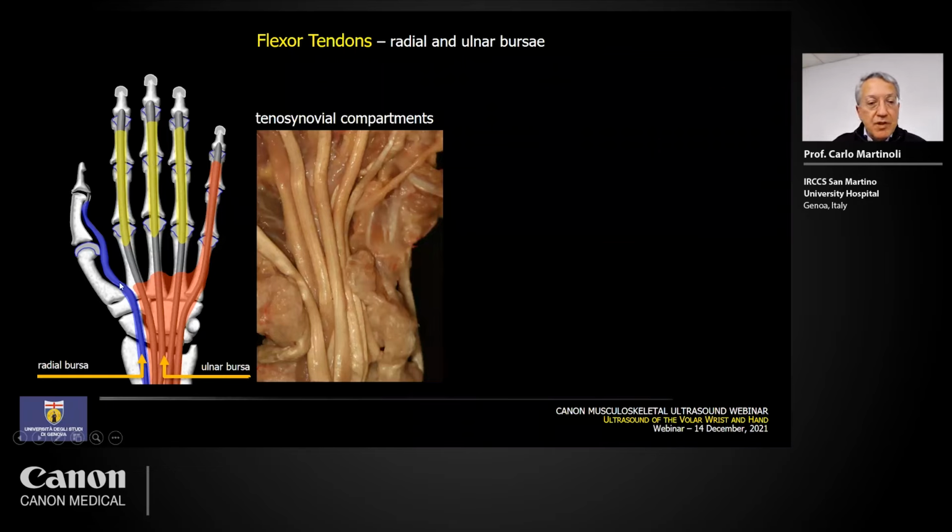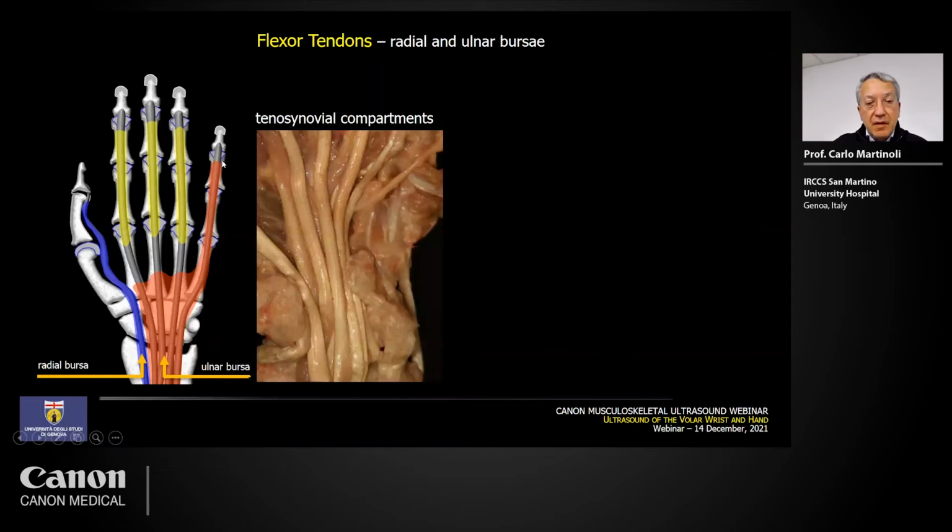So, which is the reason for that? Remember, the lumbrical muscle arises from the flexor digitorum profundus tendons. So, this is the reason for which the flexor tendons are not invested by a tenosynovial envelope at this level.